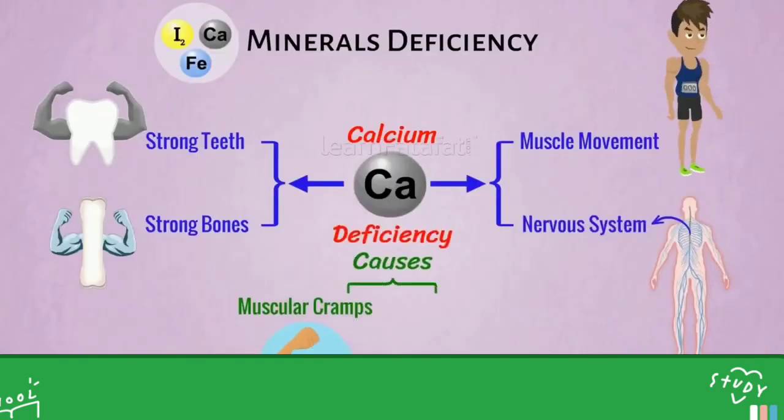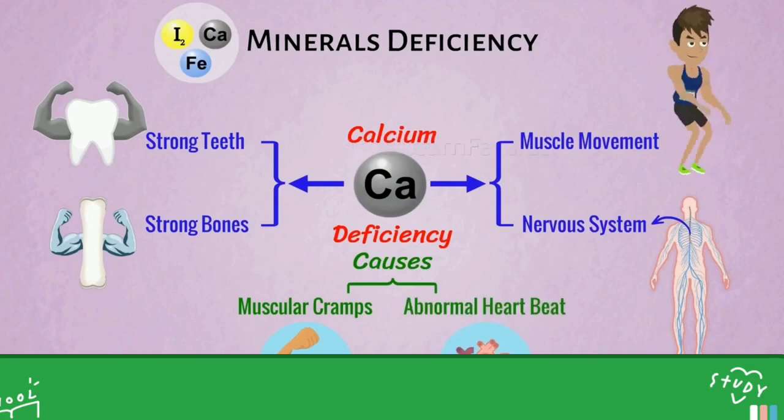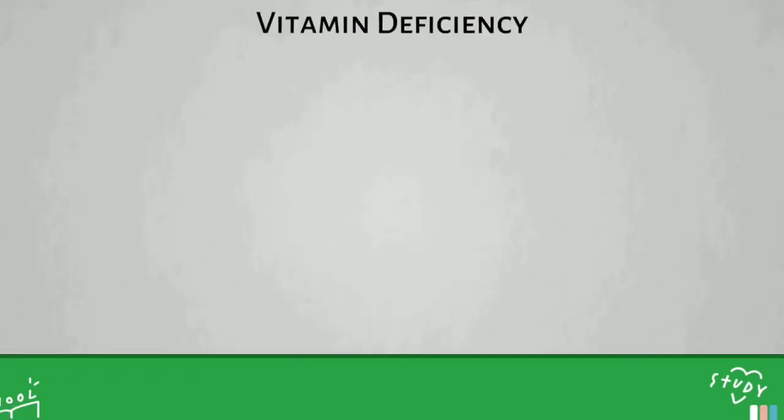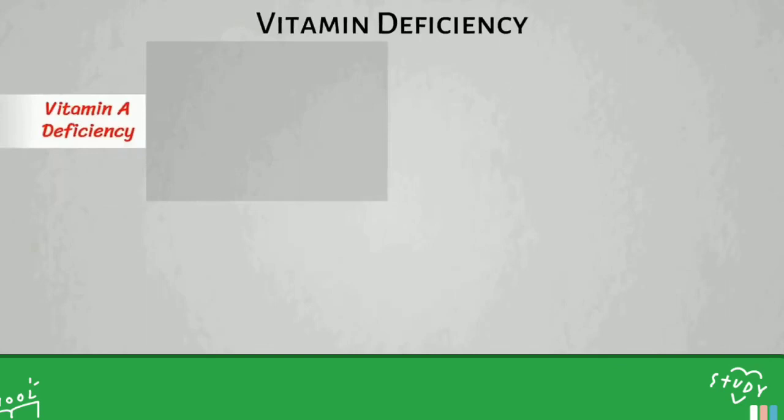Next topic is deficiency diseases. What can happen when we suffer from mineral deficiency? Calcium deficiency can cause muscle cramp and abnormal heartbeat, and our bones and teeth will become fragile. Iodine deficiency can lead to poor growth, mental retardation, and also the swollen thyroid gland, that is the goiter disease.